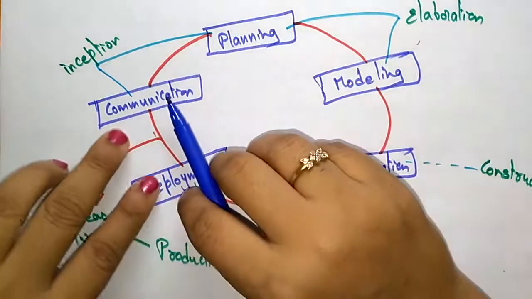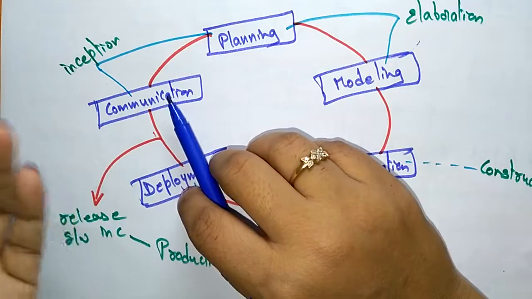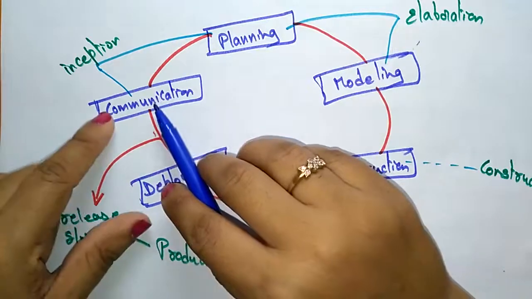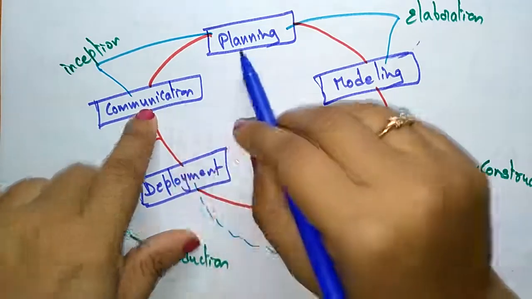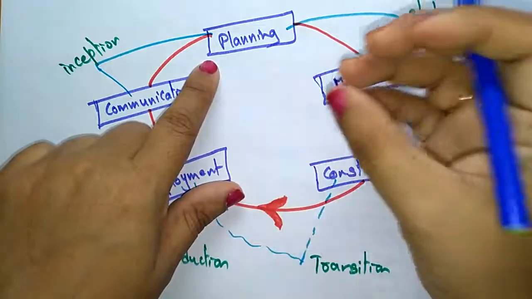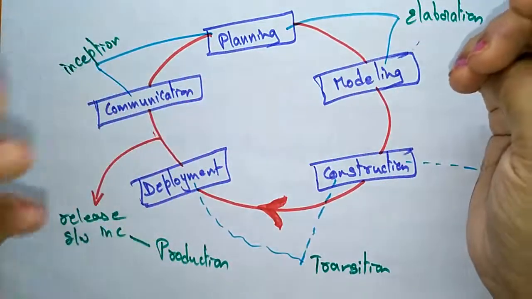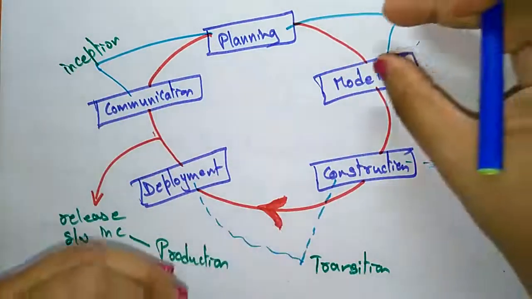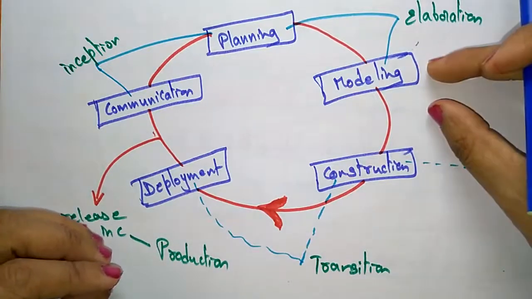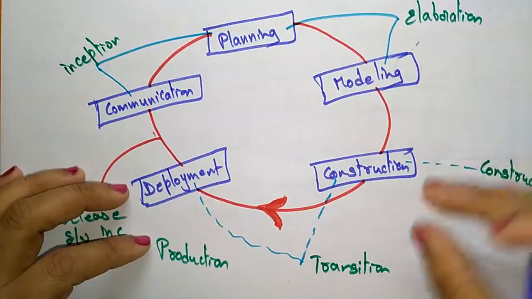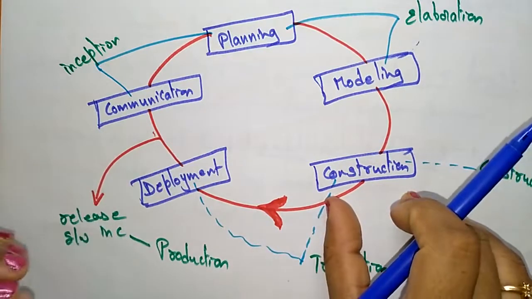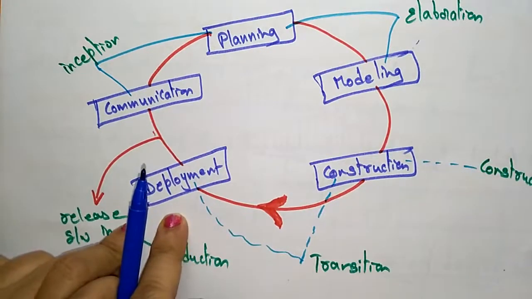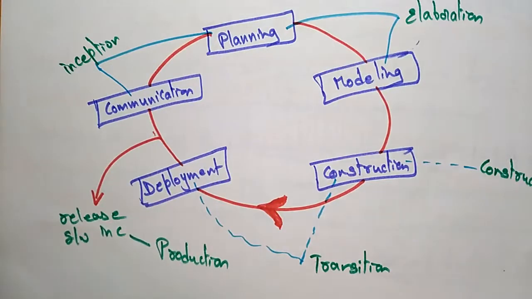Actually, in communication, the developer and the user are communicating to know exactly what the user wants. That means the requirements gathering will be done in communication. In planning, they are trying to build the documentation. It should be planning about the complete project. After they get some idea about the project, they try to model the project. It's a diagrammatic representation. Once the diagrammatic representation is over, they construct the product by writing the code, and they test the product. After that they deploy the project. So these are the stages involved in any process model.